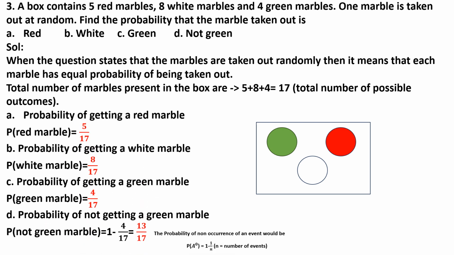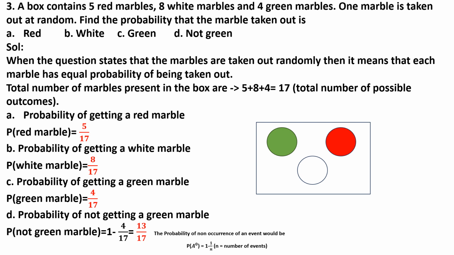So, in A, the probability of getting a red marble is 5 by 17, where 5 becomes the total number of favorable outcomes because there are 5 red marbles present in the box. In case of B, probability of getting a white marble is 8 by 17 because there are 8 white marbles present in the box. In that case, 8 becomes the total number of favorable outcomes. The same thing gets applied for the C in case of a green marble.